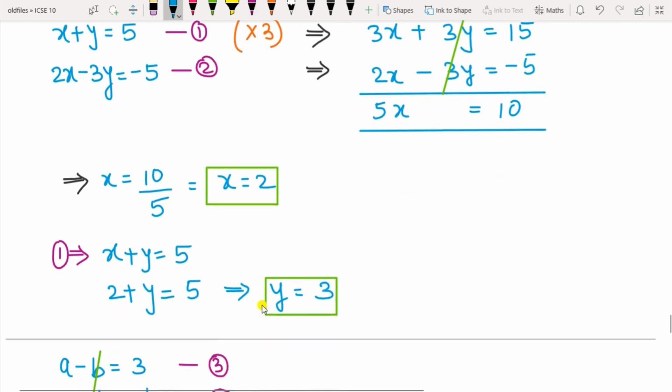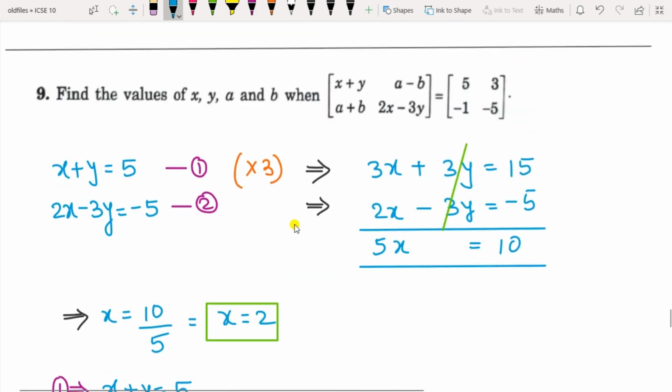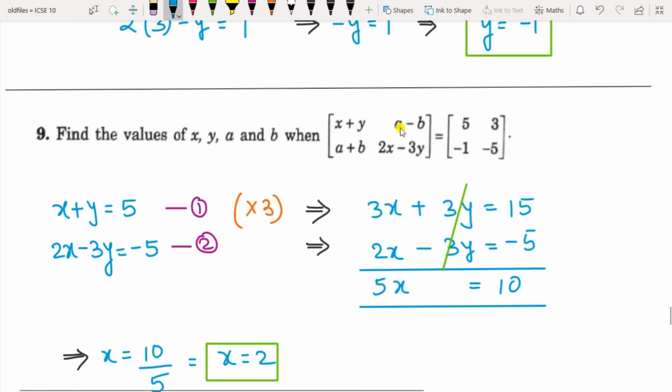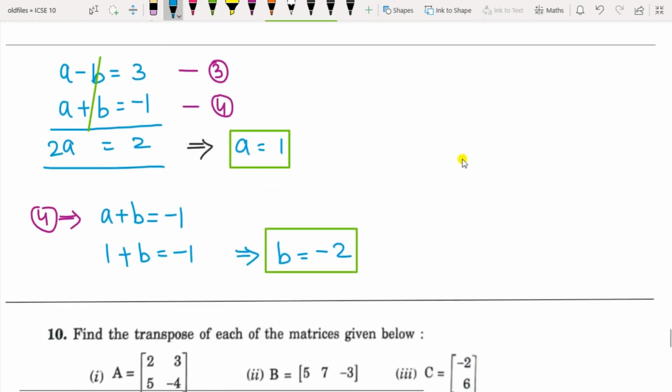Now substitute the value of x in any one of these equations. I am substituting in equation 1. So you get y equals 3 here. So these are the values of x and y. Now similarly here it is a and b also. So a minus b equals 3, that is the first equation, and a plus b equals minus 1. So here I am numbering them as equation 3 and 4.